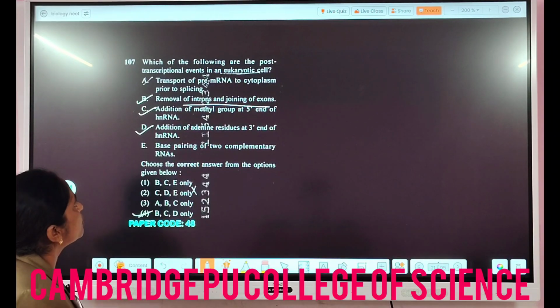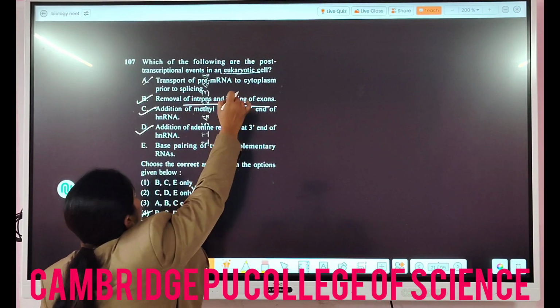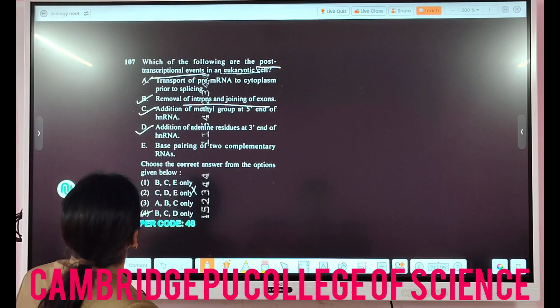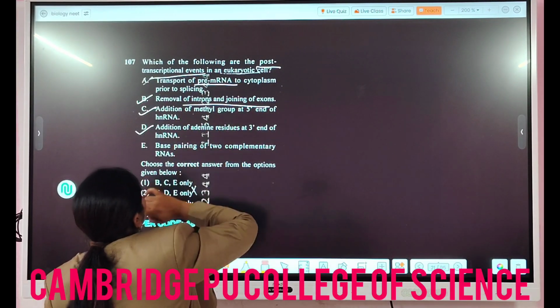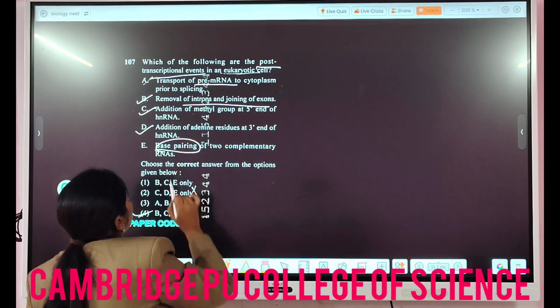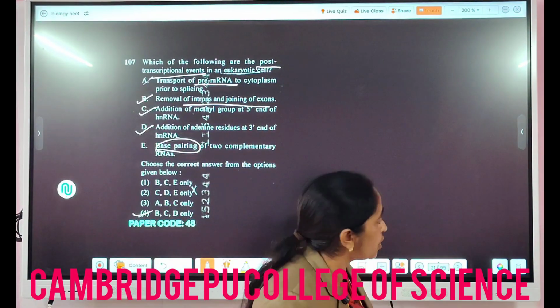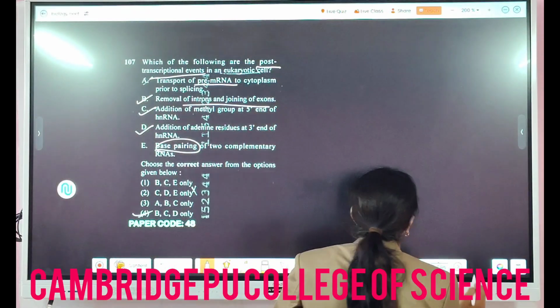Here the base pairing of two complementary RNAs will not be it, since they are asking which of the following are post-transcriptional events, right? So E and A do not work here because they are talking about pre-mRNA, and here they are talking about base pairing. Generally complementary mRNAs are not formed because it will lead to further complexities.